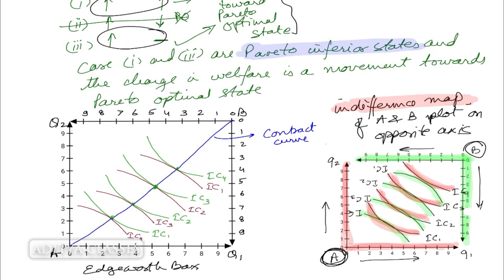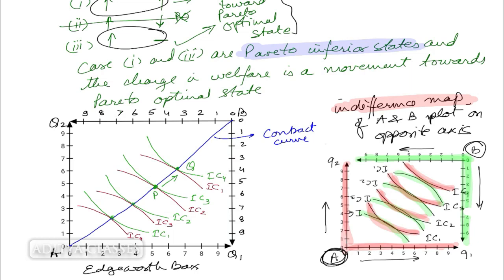Let us start our discussion from this point. We have taken A, so let us call this point P. If we take this point P and we advance from P to Q, what have we done? We have advanced from indifference curve 3 to indifference curve 4. So A is definitely better off. He is getting more satisfaction. We are working on his welfare. He is moving to a better indifference curve.